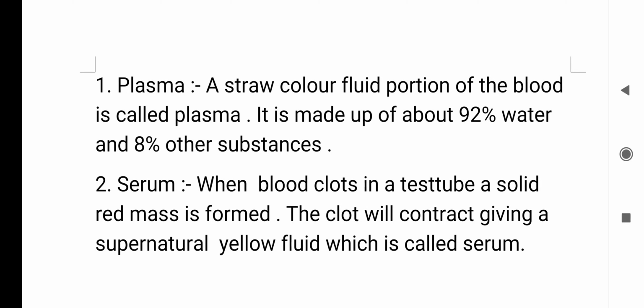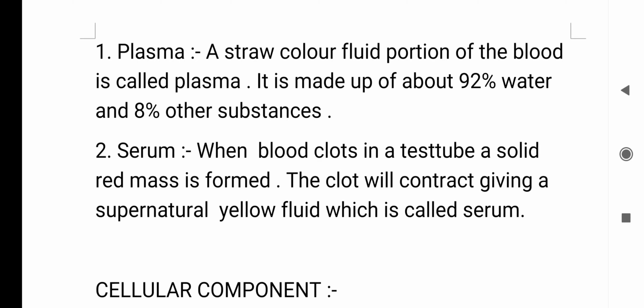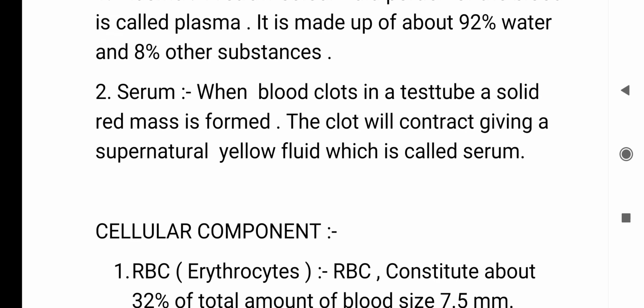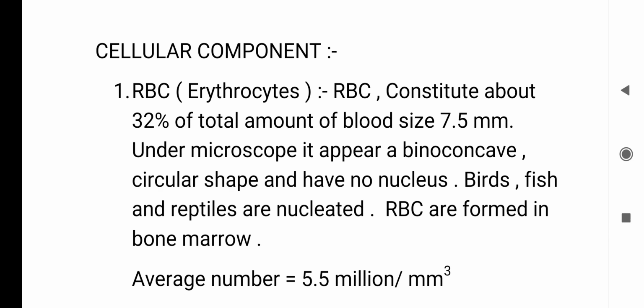When blood clots in a test tube, a solid red mass is formed. The clot will contract, giving us a supernatant yellow fluid, which is called serum. And then the cellular components of blood. The first is RBC. RBC is called erythrocytes, red blood cells. Red blood cells constitute about 32% of the total amount of blood, and the cell size is 7.5 micrometers.